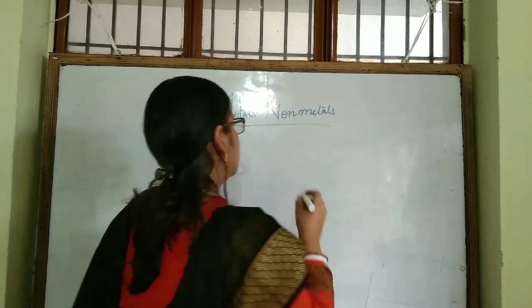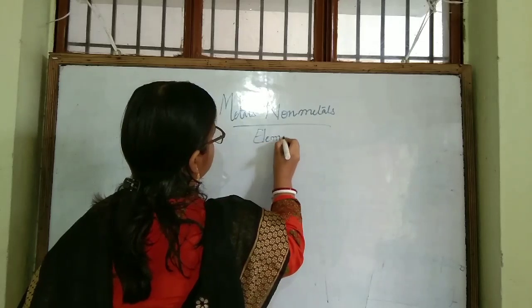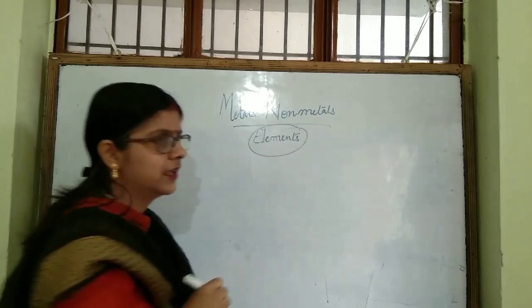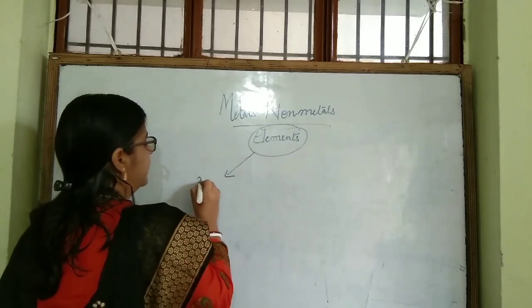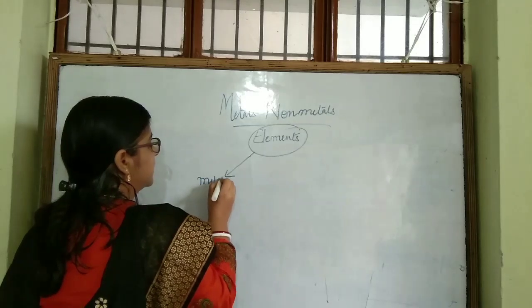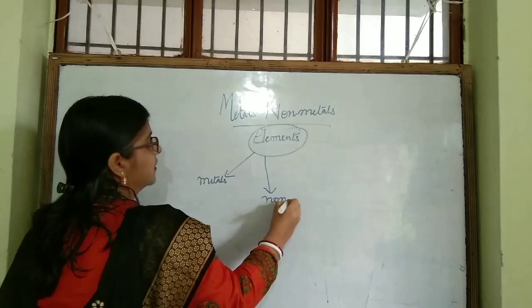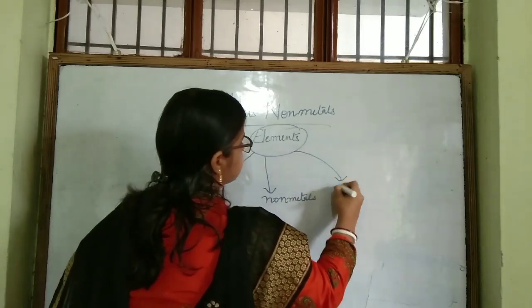Now we all know what is an element. Elements are made up of atoms of one kind. Now this element is broadly classified as metals, non-metals and metalloids.